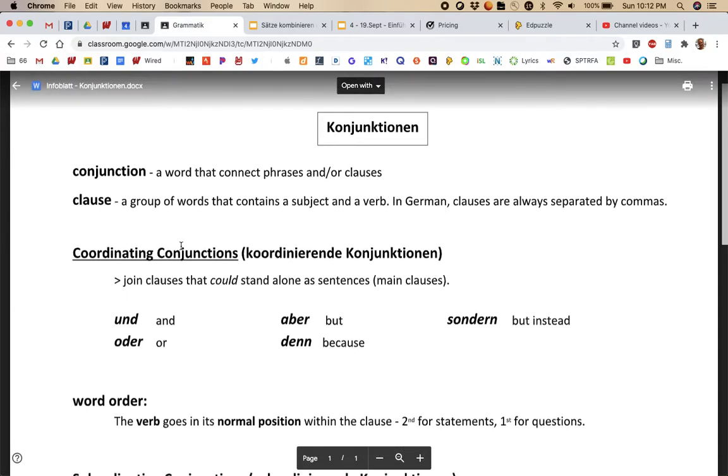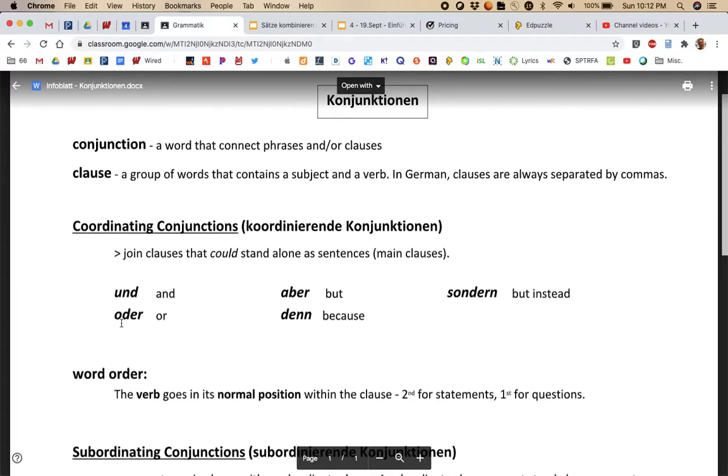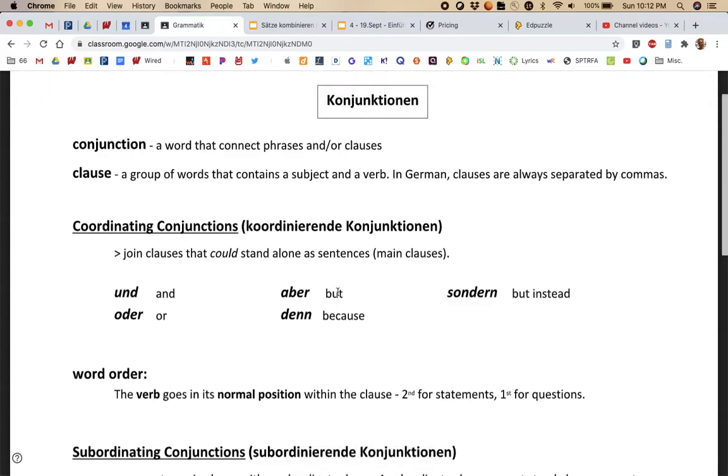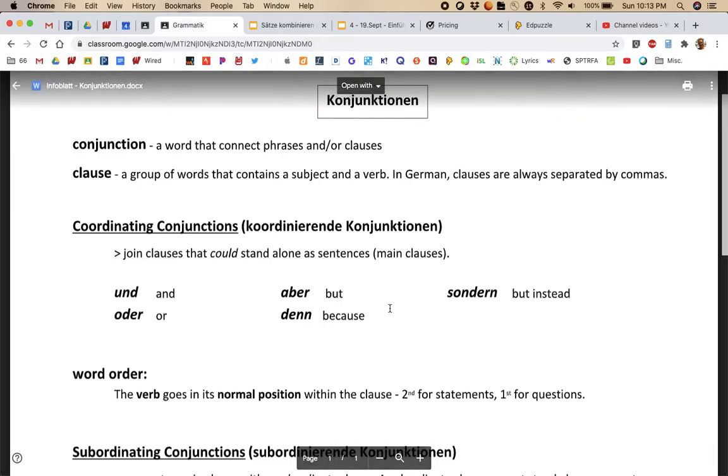So we'll start with coordinating conjunctions. I think the majority of these you should already know, like und, oder, aber, and denn. This word sondern is probably new to you. You'll see it means but instead. Aber is but, and then sondern, I'll give you an example.